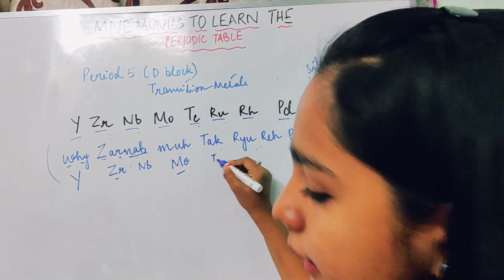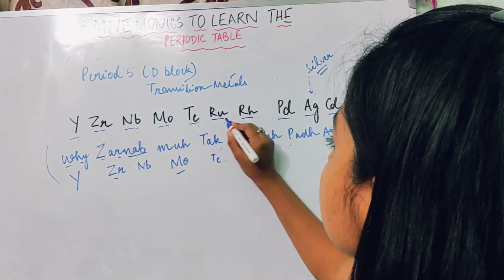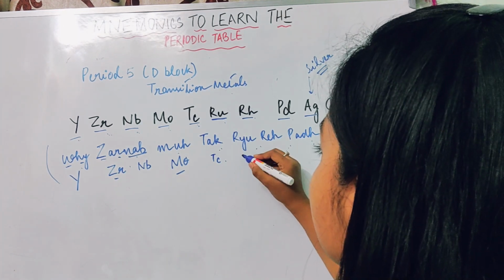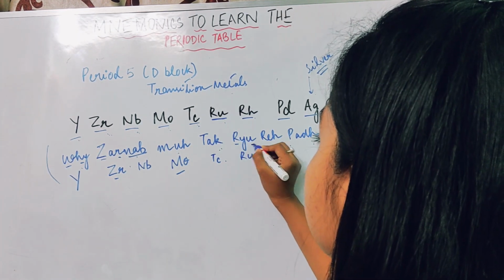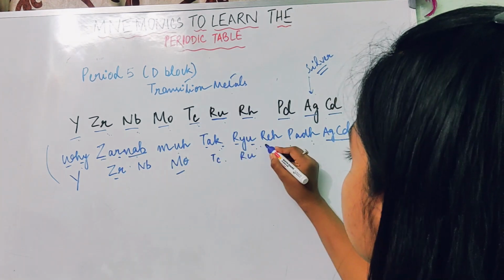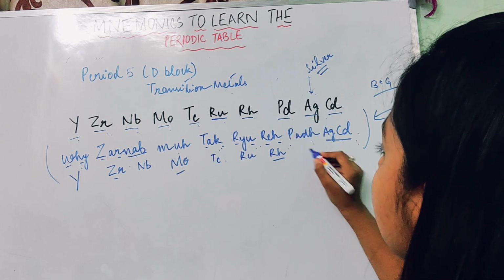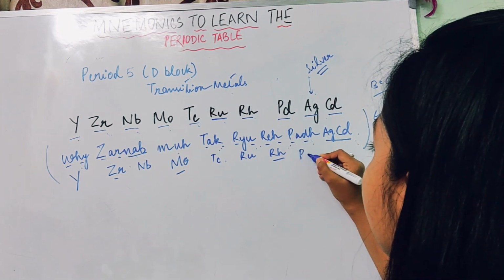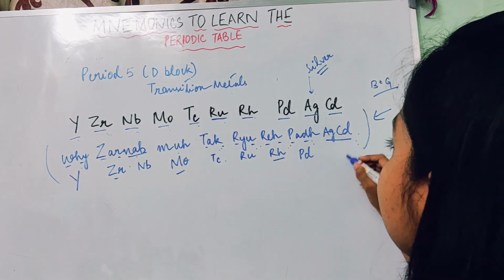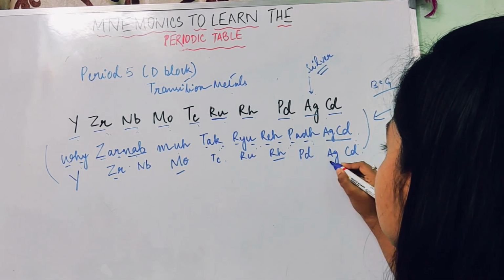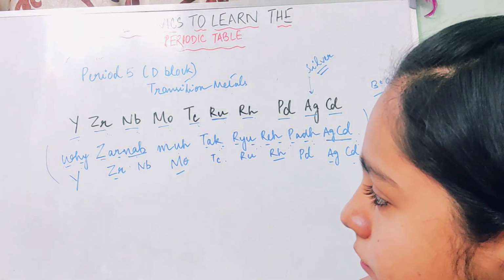Then comes ruthenium, Ru. Then comes Re, which we say as Rh, rhodium. Then comes palladium, Pd, per. Per AgCd: Ag stands for argentum and Cd for cadmium. This is silver, this is cadmium.